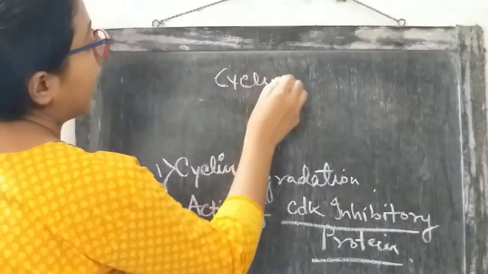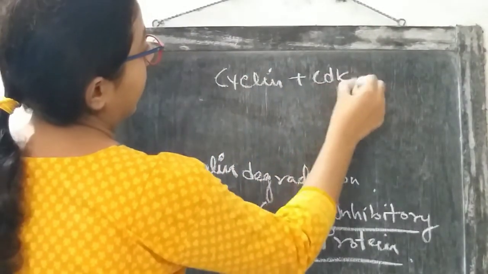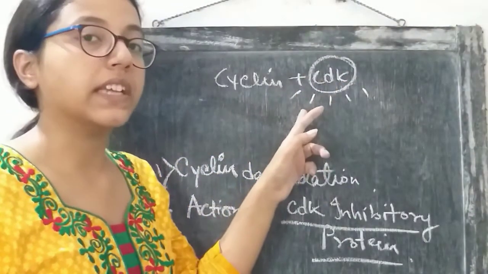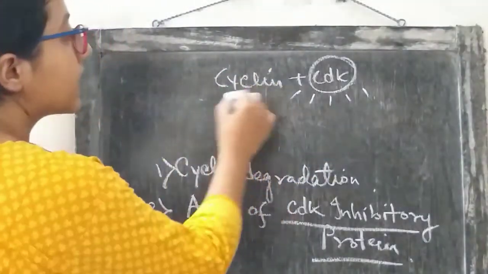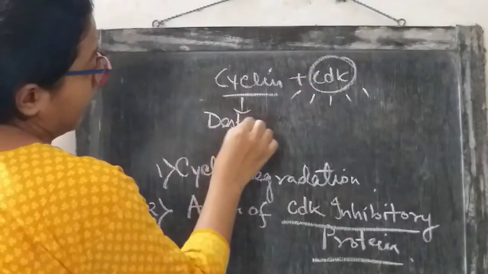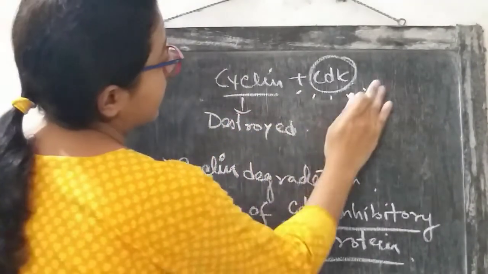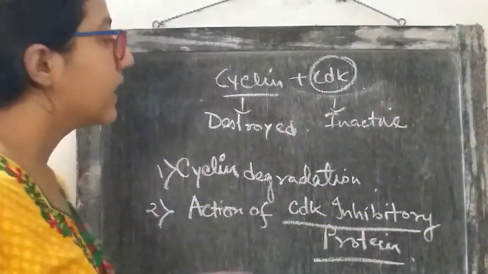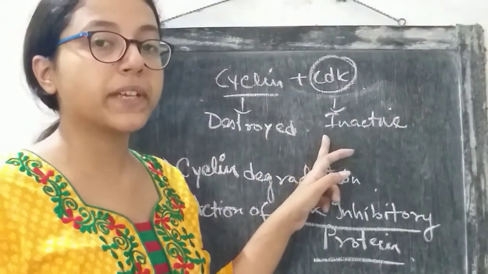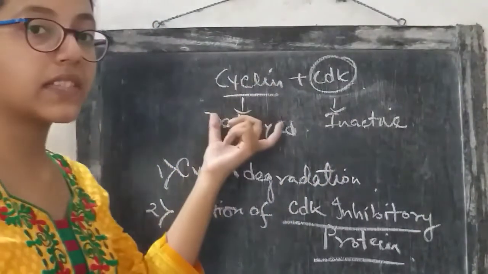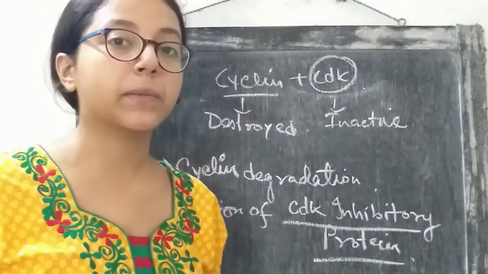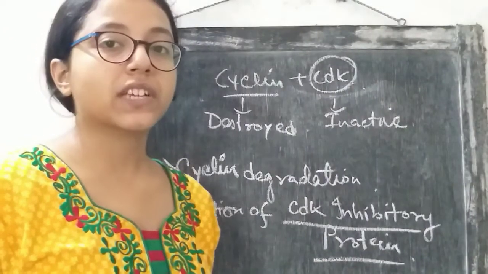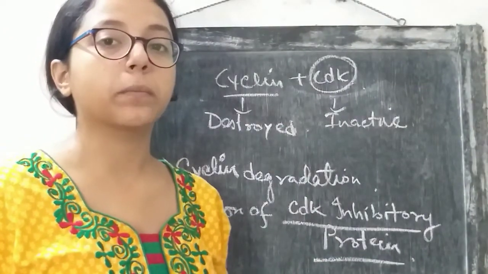Cyclin is responsible for the activation of CDK. Cyclin was responsible for the activity of CDK. If cyclin is destroyed, this CDK will get inactivated. So this destruction of cyclin can be a means of inactivating the target protein. And another way is by which a CDK inhibitory protein blocks the association of the cyclin CDK complex.